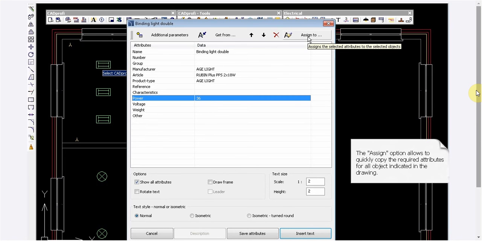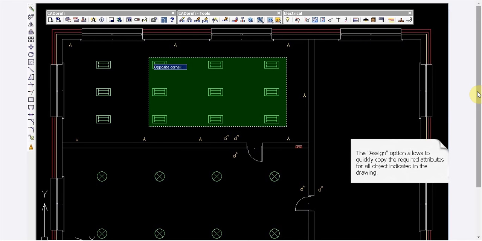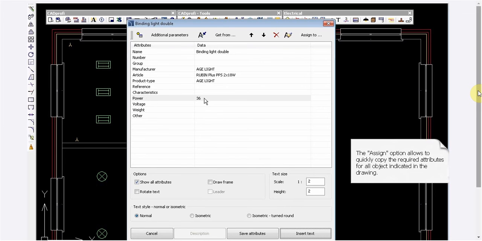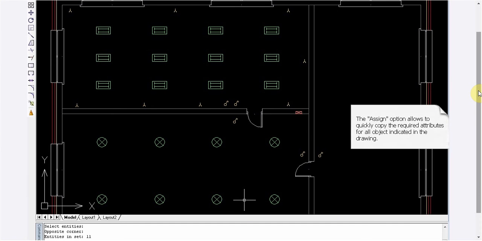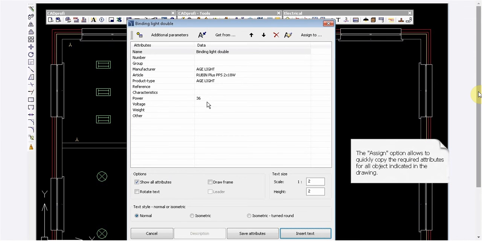So we'll click the Assign to command. We choose the symbols. We click the Enter button. And as you can see, all the symbols have got the power already changed. We click Save Attributes. We go to the Attributes and Description command once again. And as you can see, the power attribute is saved.